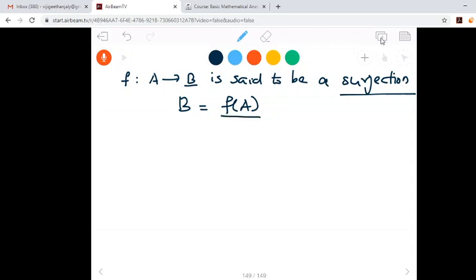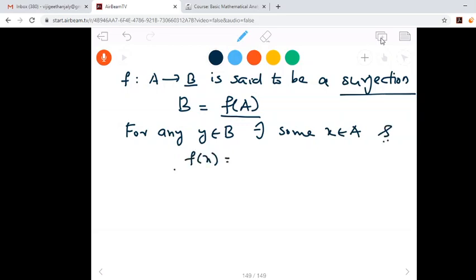If both of them coincide, then we say that function is a surjection. Or we can say that for any y in B, there exists some x in A such that f of x is equal to y. This is meant by surjection.